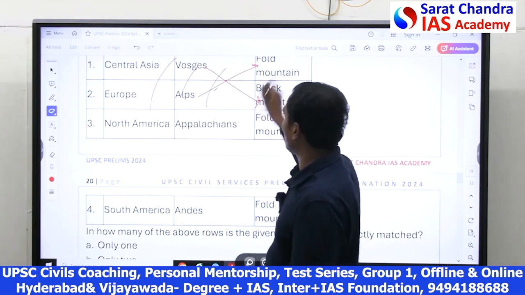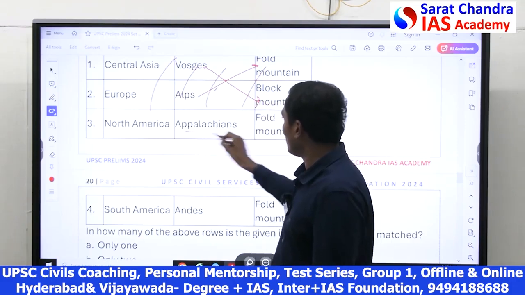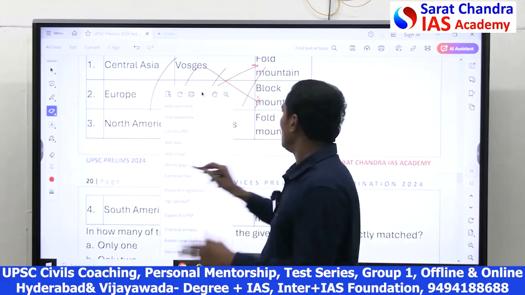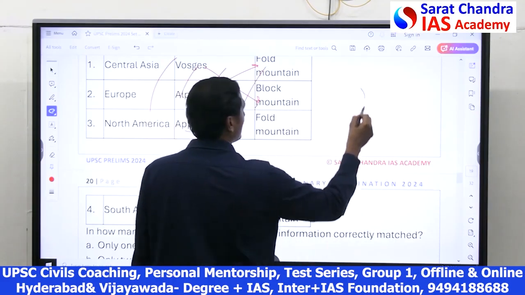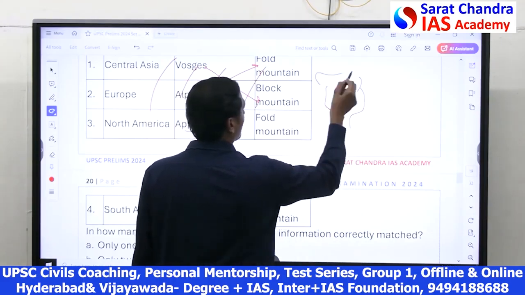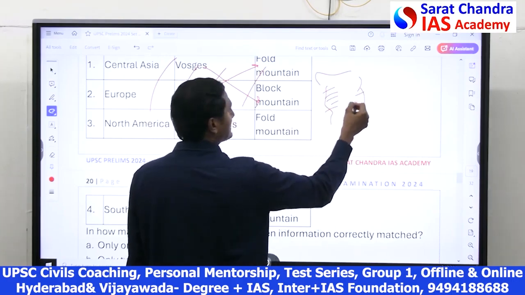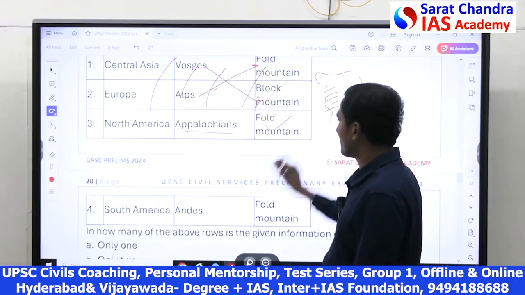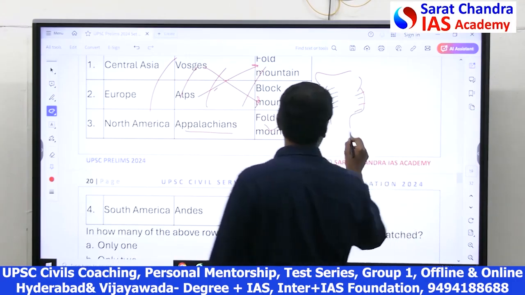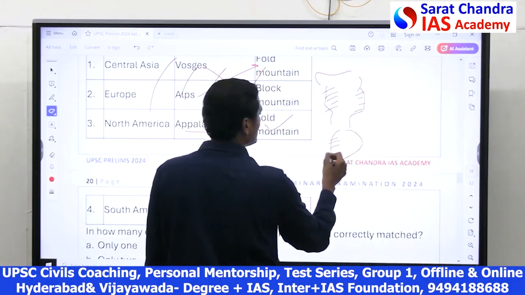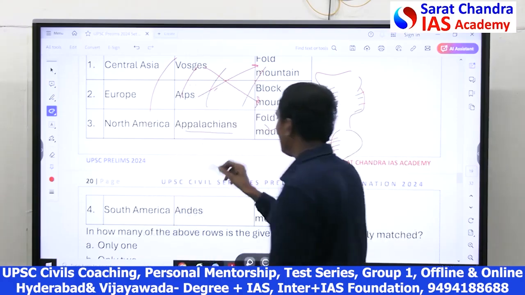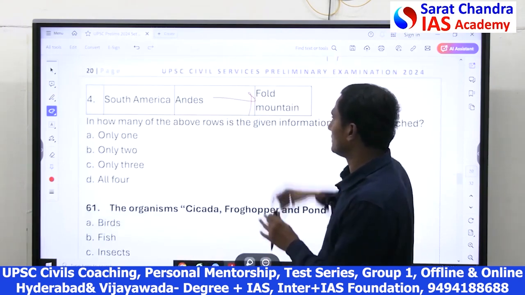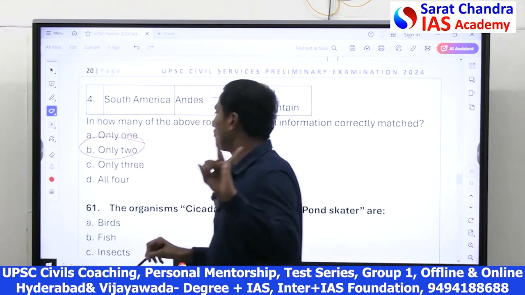So they are wrong. The remaining two: the Appalachians in North America are in the eastern part of North America. If you take the North America map, on the west side you have the Rockies, on the east side the Appalachians. Both are fold mountains. So the Appalachians are fold mountains, correct. And if you take the South America map, the Andes is on the west of South America. These are also fold mountains. Both are correct. 3 and 4 are right.